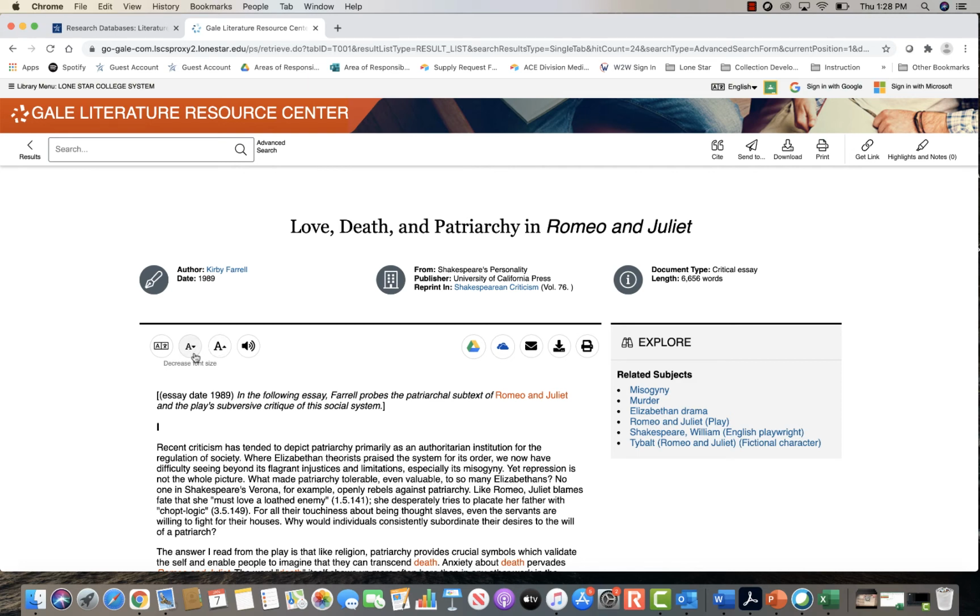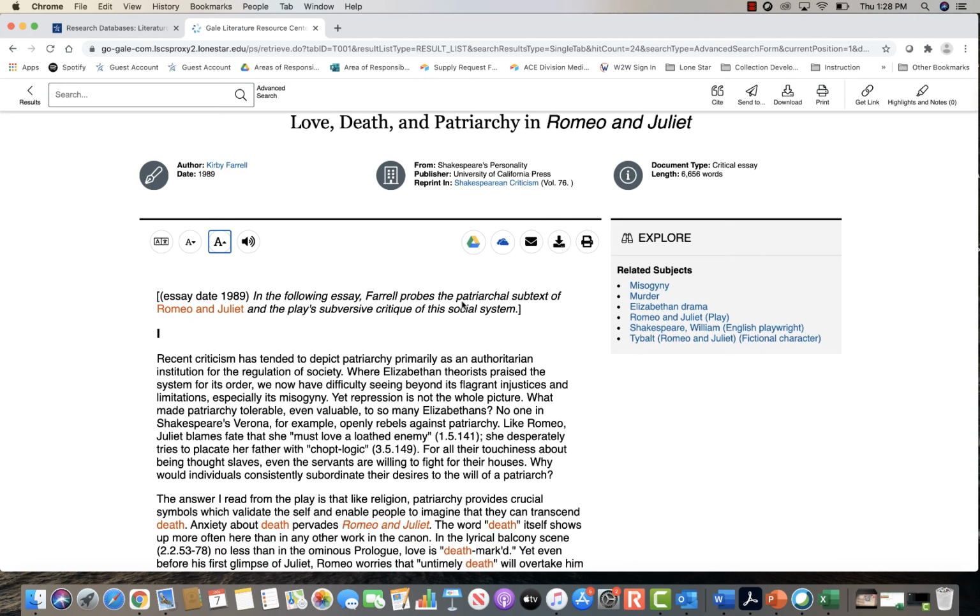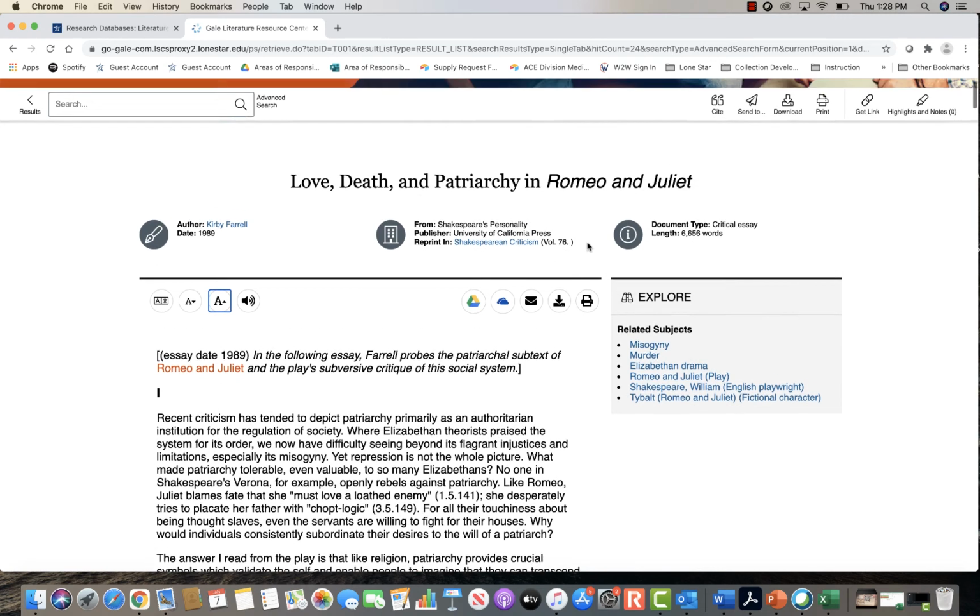So if you have a little trouble reading smaller font sizes, you can quickly increase that. You can also have it read aloud to you. If you want to save this article, or you can even send it to your G Drive, there's some buttons here at the top. So there's for sending it to your Google Drive, sending it to your Microsoft OneDrive. You can also email this article to yourself. You can download it to your desktop and even print it.